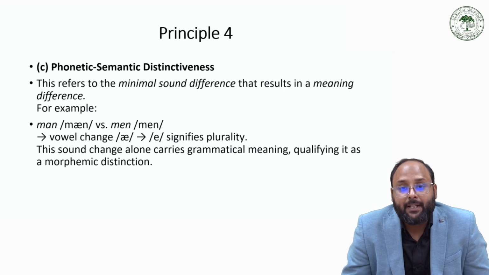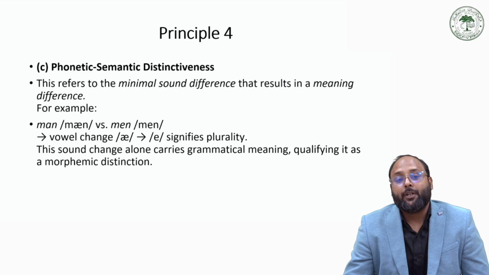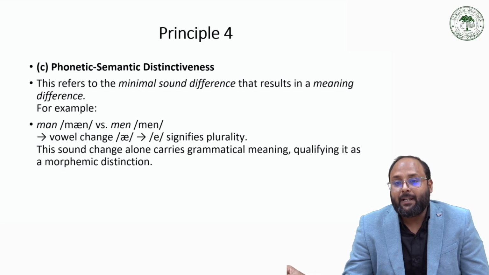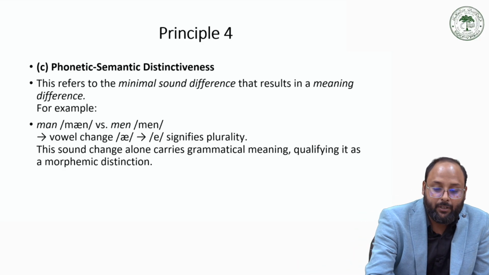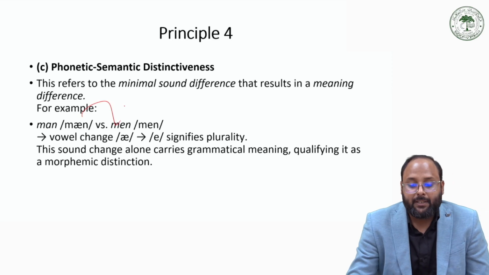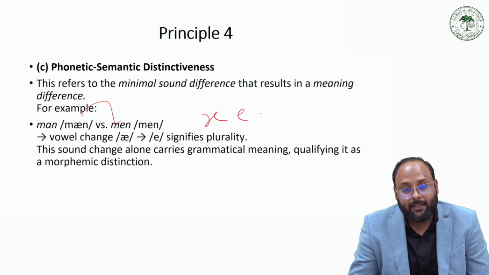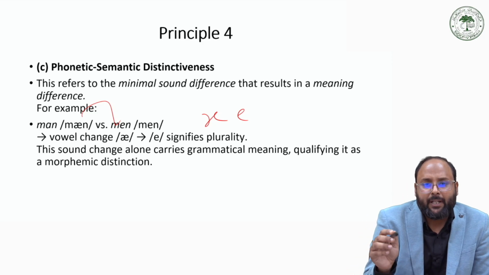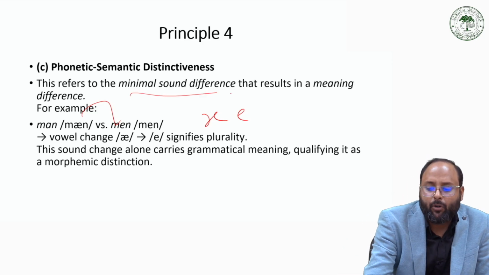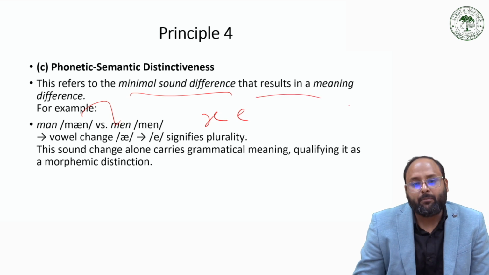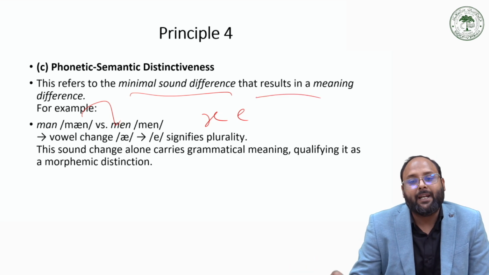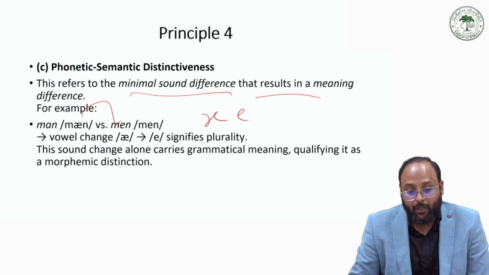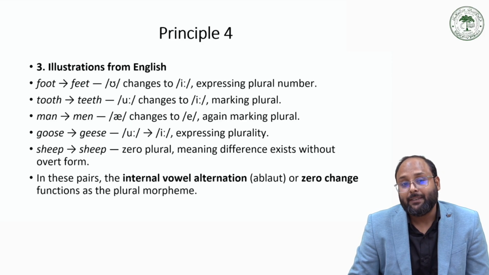And the third one is phonetic semantic distinctiveness. This refers to the minimal sound difference that results in a meaning difference. For example, man into men, so that is a change of a into e, and other examples like foot into feet, tooth into teeth. So when there is phonetic and semantic distinctiveness, there is a minimal sound difference, and because of that minimal sound difference there is a change in meaning. So that can be considered as one morpheme, according to principle 4 of Nida.